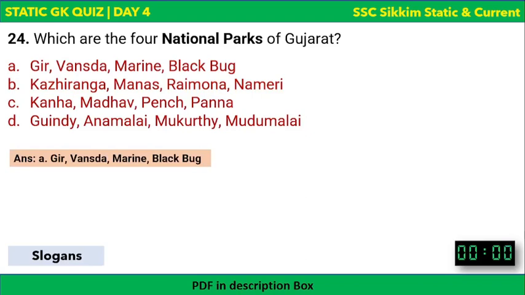Okay, these are the only four national parks of Gujarat: Gir, Vansda, Marine, and Blackbuck. The other options: Kaziranga, Manas, Raimona, and Nameri. Please write in the comment. It is Assam's. And Kanha, Madhav, Pench, and Panna, they are the national parks of Madhya Pradesh. And the option D, Gwindi, Anamalai, Mukurthi, and Mudumalai, we just saw they are from Tamil Nadu. Okay, so this is it.